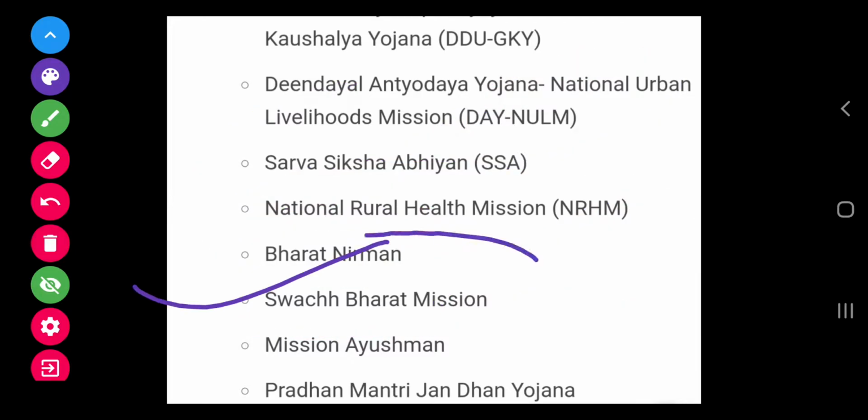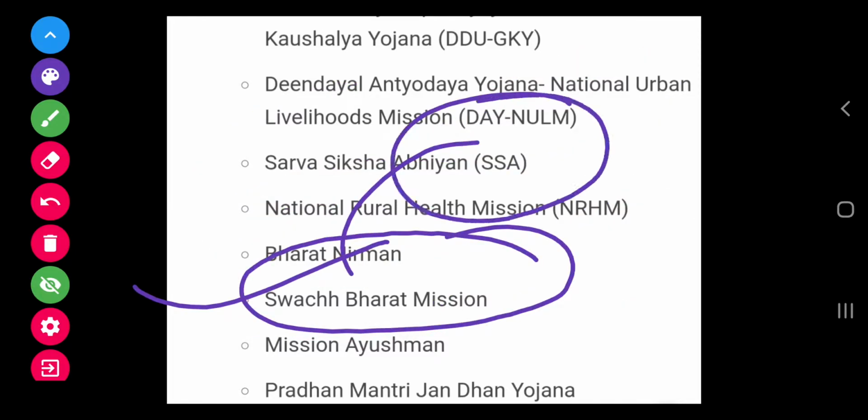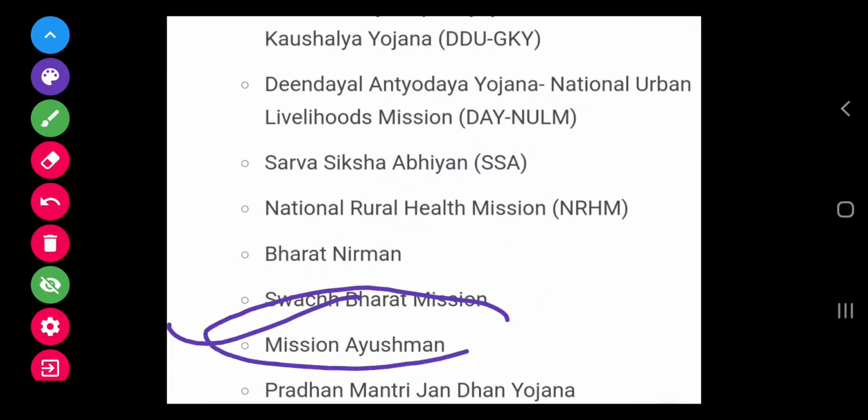Swachh Bharat Mission is also a program which will help us achieve inclusive growth, because when India is clean, it will also reduce India's expenditure on the health sector, because dirty places existing at various locations are major causes of diseases such as malaria and dengue. The next is Mission Ayushman, that is Ayushman Bharat.